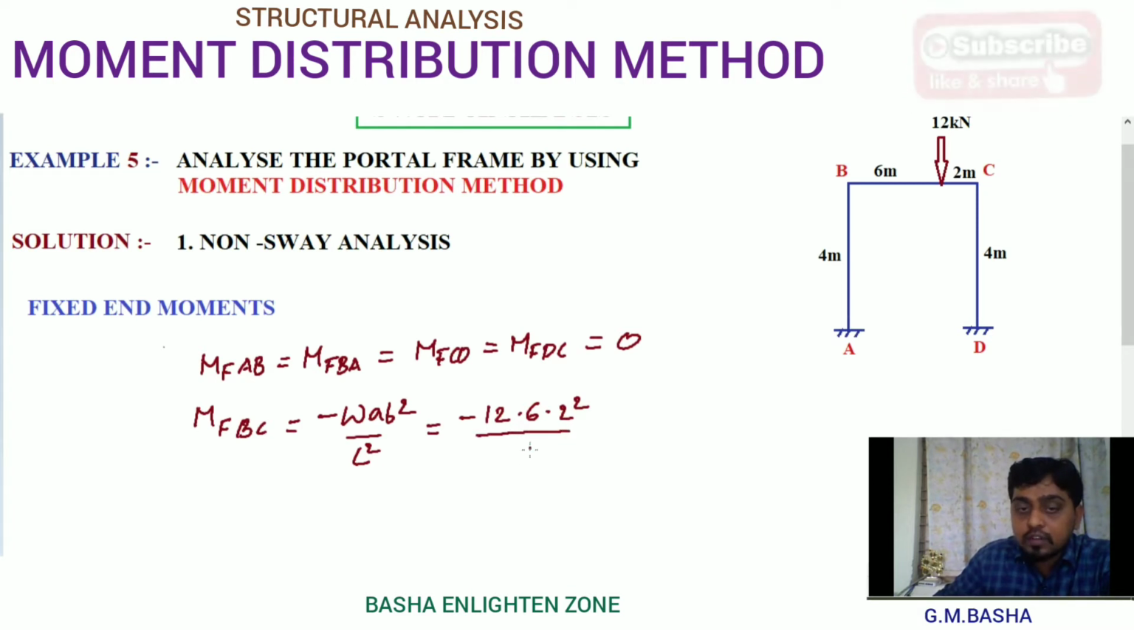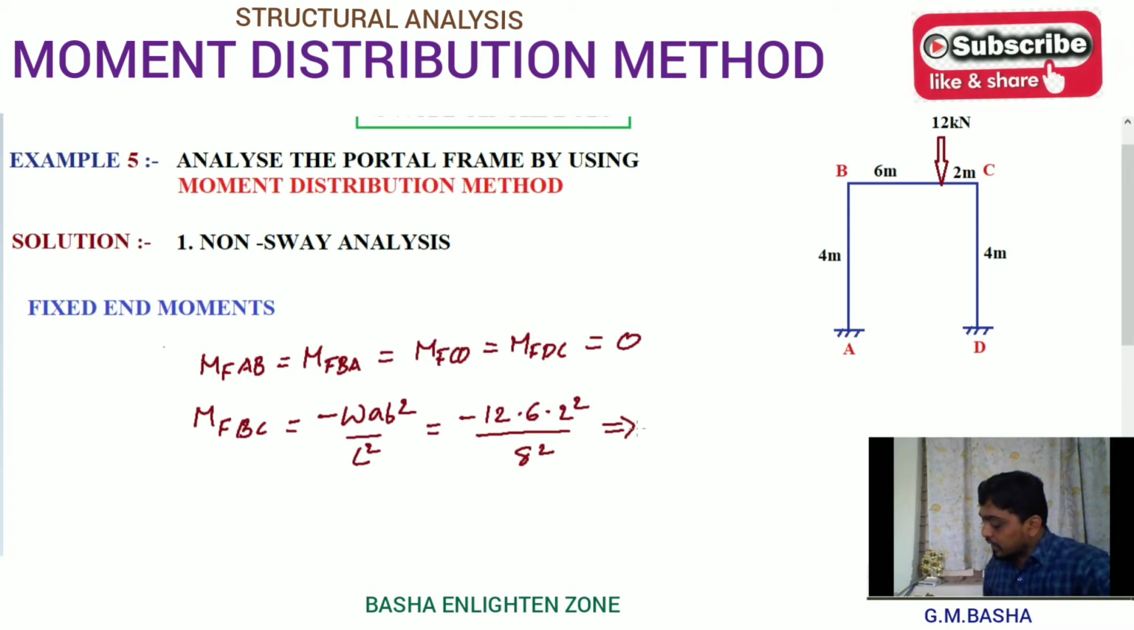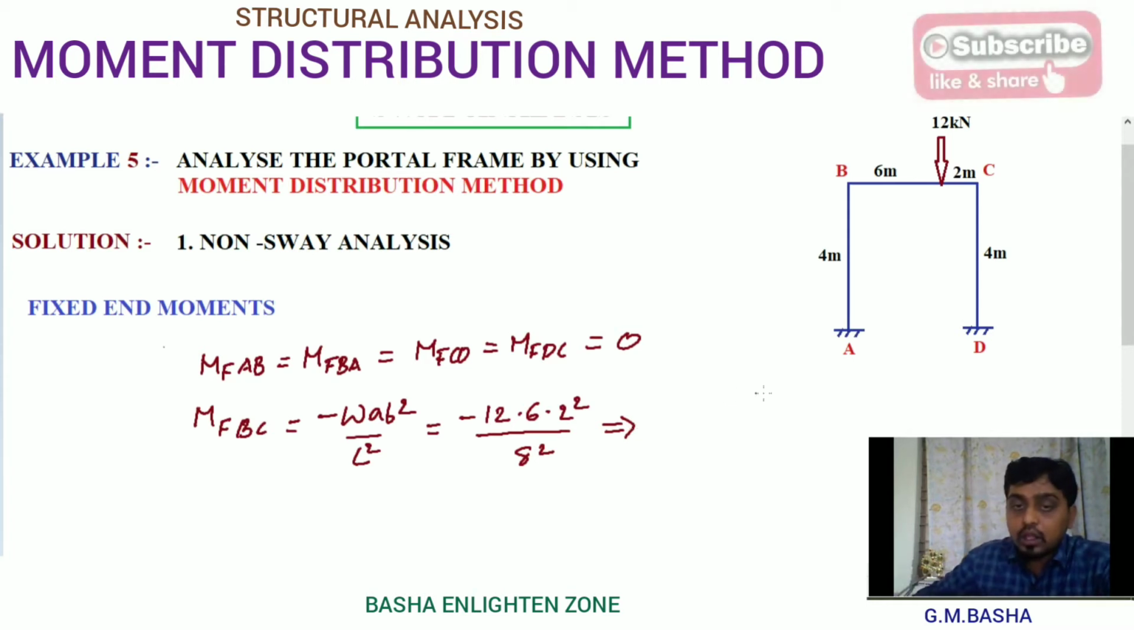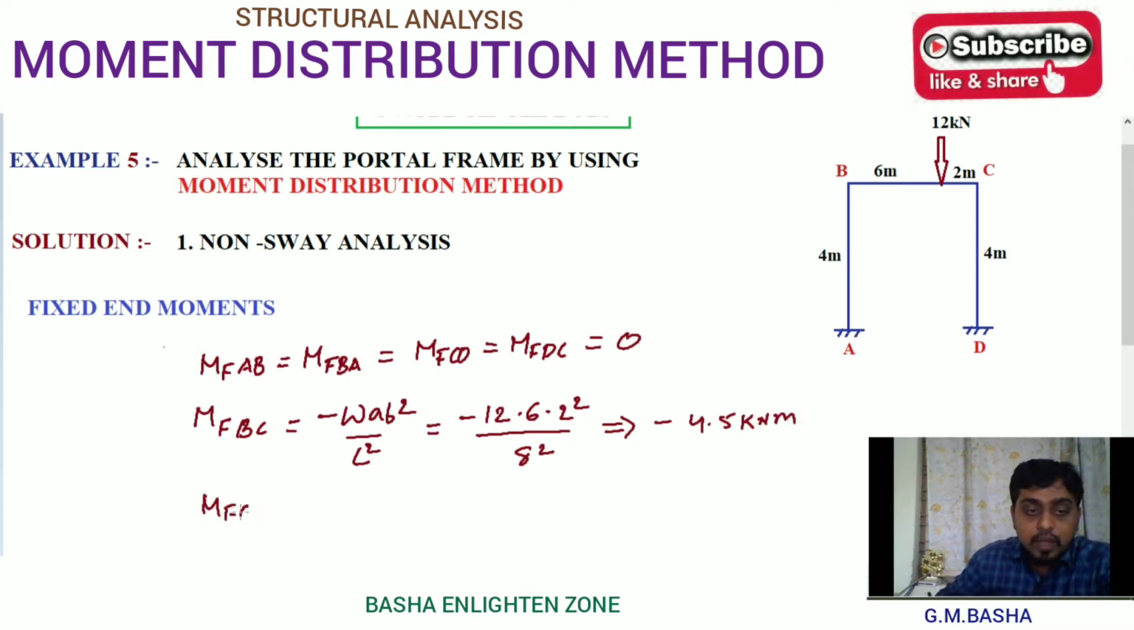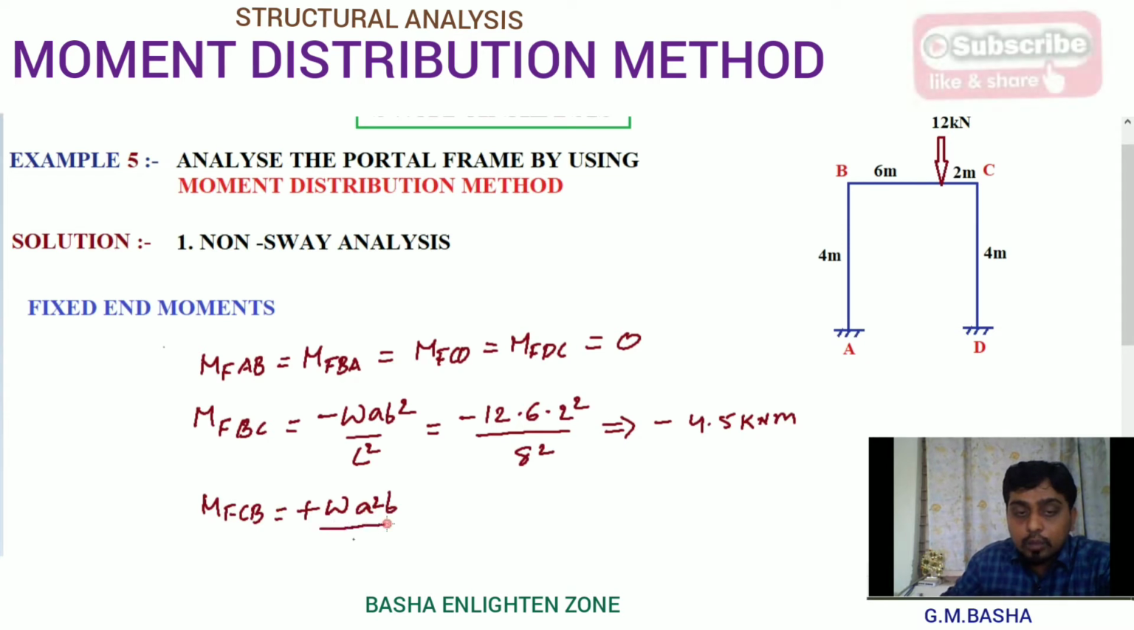Total length of this span will be 8 meters. If you simplify that one directly, you will get minus 4.5 kilonewton meter. Again, fixed moment for span CB: so plus W A square B by L square. Already people know the formula, fixed moment formulas for eccentric load placed on a beam.